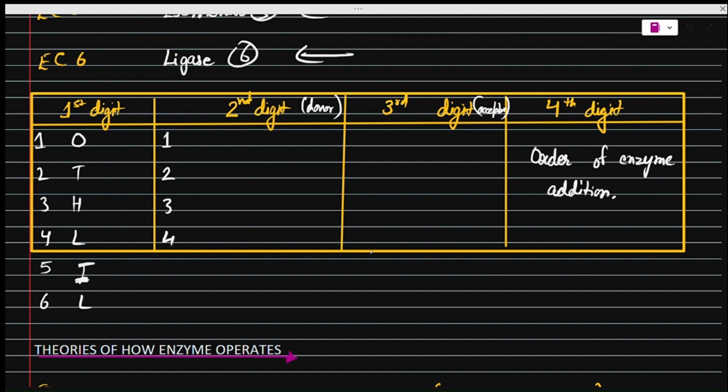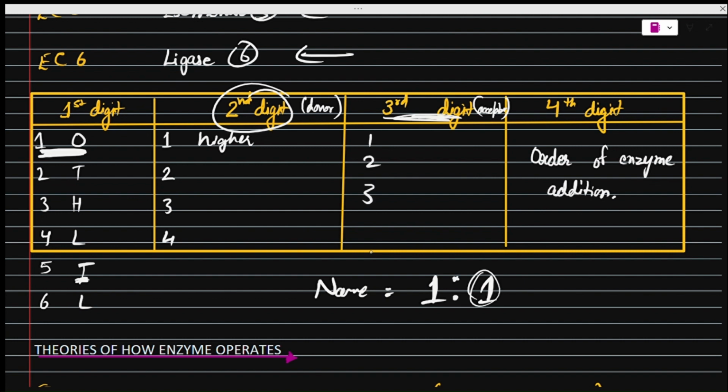Okay, so what happens is, let us suppose we have an enzyme which is of class 1, which is oxidoreductase. The second digit of that enzyme depends on the donor. If the enzyme has a higher donor, it is given number 1. Let us say it has a higher donor, so the second digit is given this number. Now the third digit is the acceptor, which also has classes 3, 4. Its acceptor value is a little lower compared to the other, so we again write the ratio.